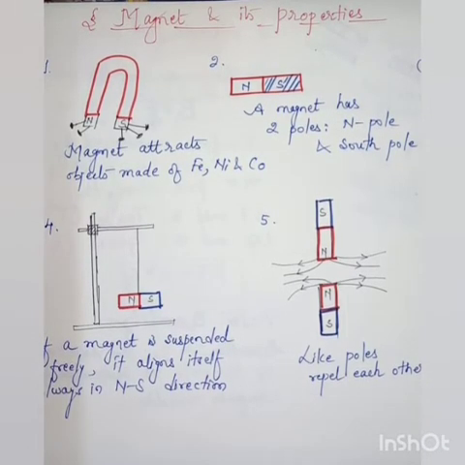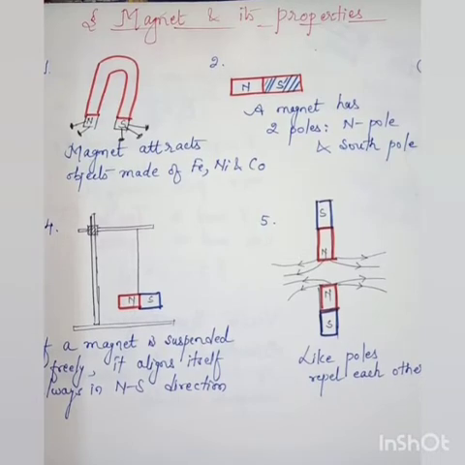A magnet is a material which can attract iron, cobalt, nickel like substances towards it. Actually, the magnet is also known as the lodestone, which is given by the Chinese. Lodestone means the leading stone, which shows the direction, because when a magnet is suspended freely, it always aligns itself in the north-south direction. So it is also known as the lodestone or the leading stone.